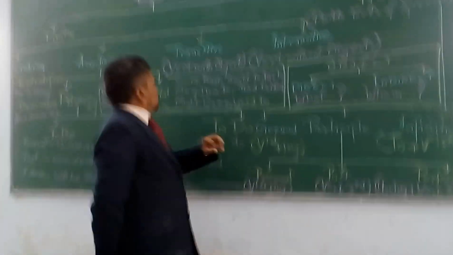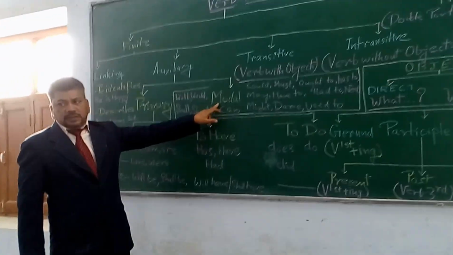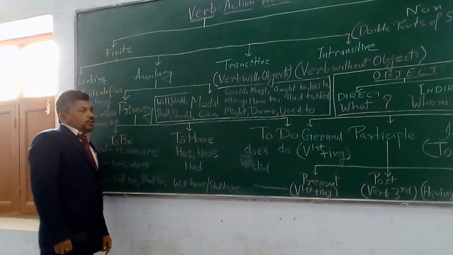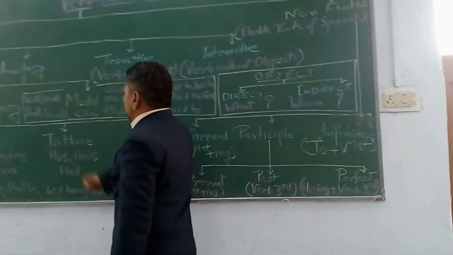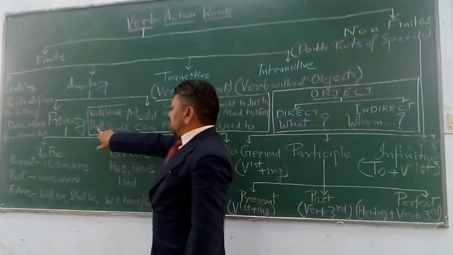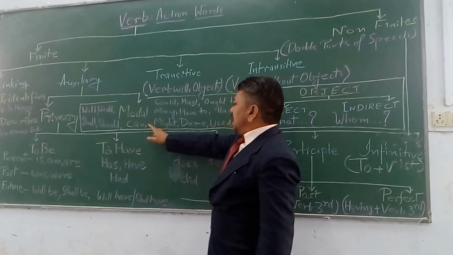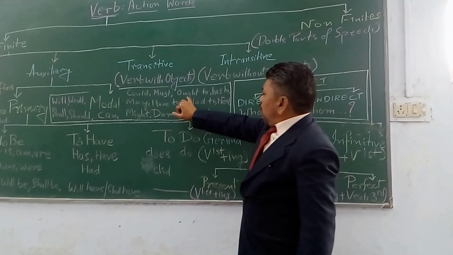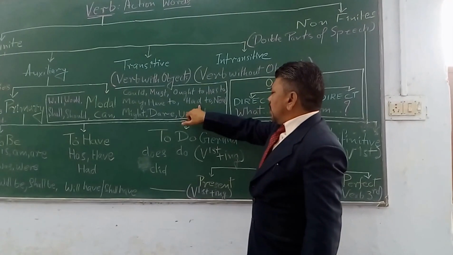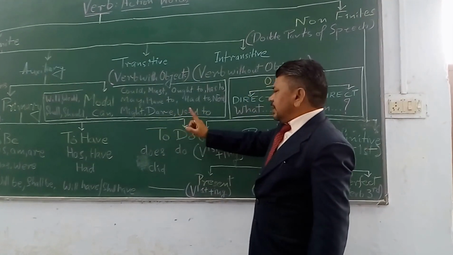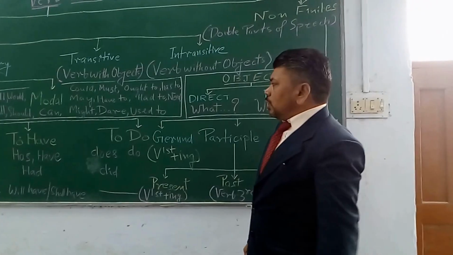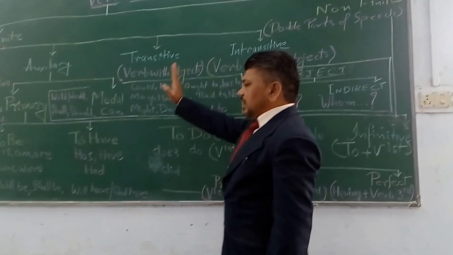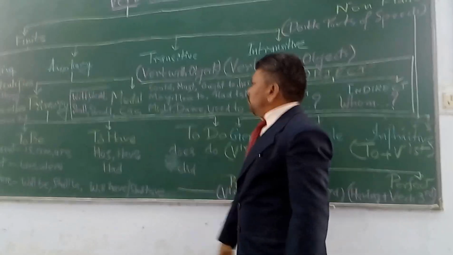Moving to the secondary auxiliary or modals. Secondary auxiliaries are also known as modal verbs, like will, would, shall, should, can, could, may, might, must, ought to, has to, have to, had to, need, dare and used to. These are modal auxiliaries. And then moving towards the next categorization of the verb, that is transitive verb.